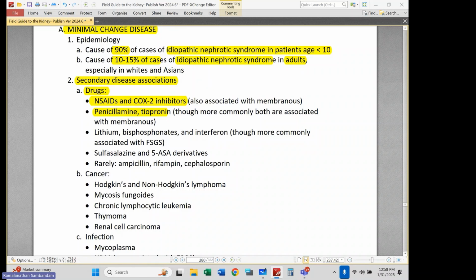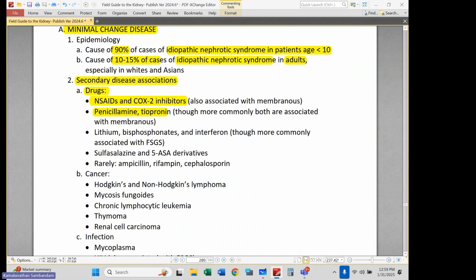What does that mean? How can those two coexist? Minimal change says I don't see anything on kidney biopsy other than, on electron microscopy, foot process effacement in the podocytes. Well, these individuals will have interstitial nephritis on light microscopy, and they also have diffuse foot process effacement on EM, but the light microscopy of the glomerulus looks normal.